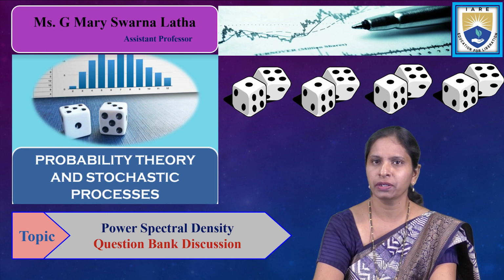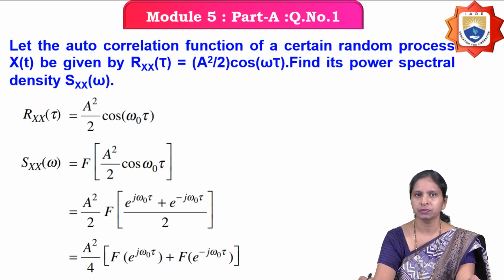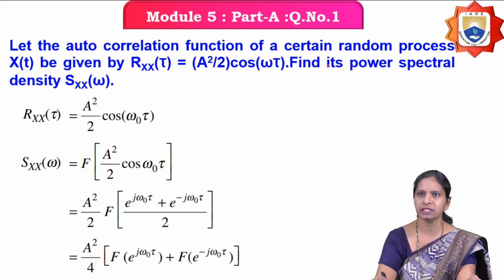In today's lecture, we are going to discuss problems on the power spectral density of a random process. The first problem is: let the autocorrelation function of a certain random process x of t be given by Rx of tau equals A square by 2 into cos omega tau. Find its power spectral density Sx of omega.